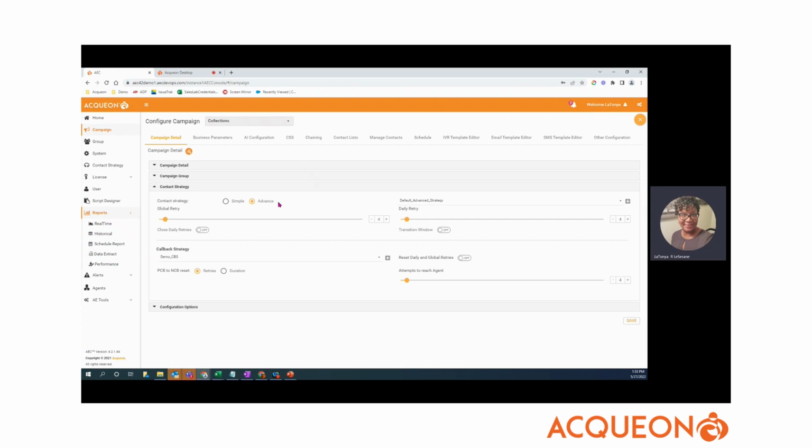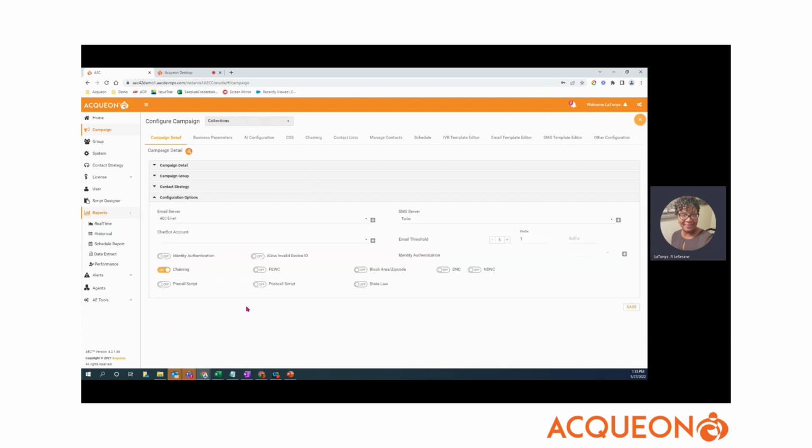The contact strategy we'll go into a little bit later. That is identifying how do we schedule retries. So here we are omni-channel. We have the ability to communicate with IVRs, which is agentless, agent-based campaign, SMS, chat, and email. So here's where we would connect to those servers if we were to use those different methods of communication.